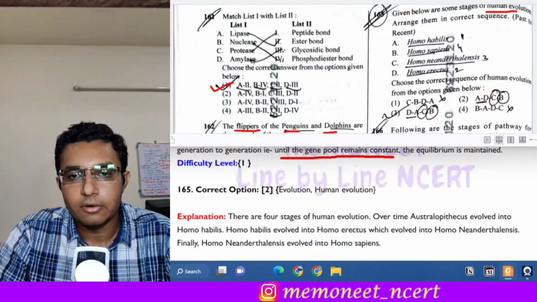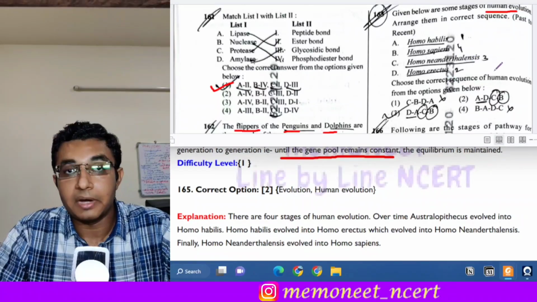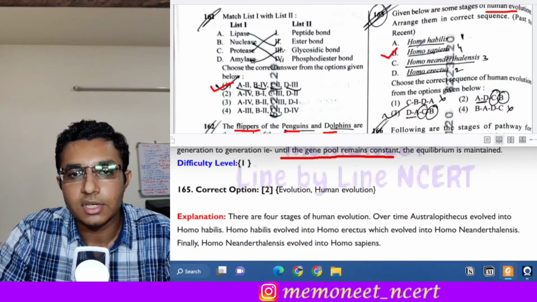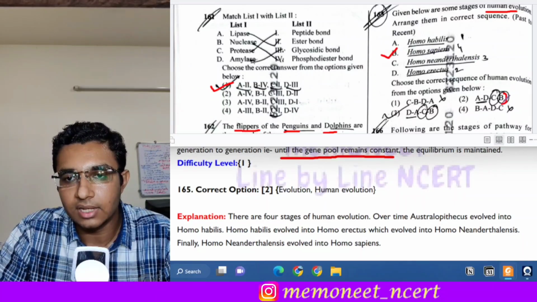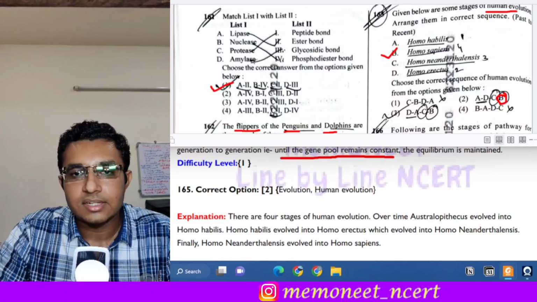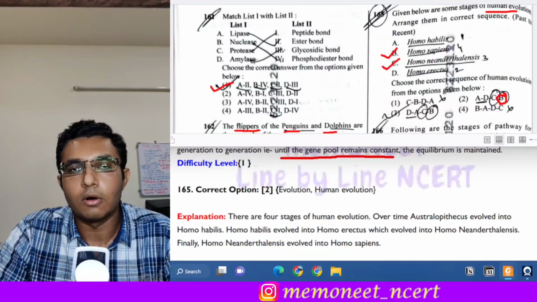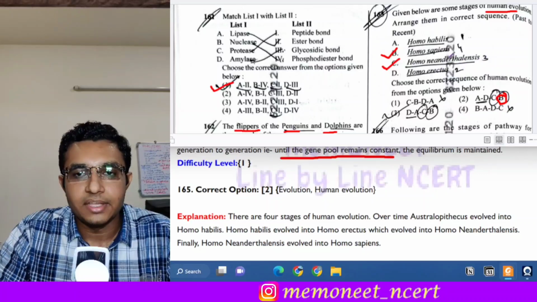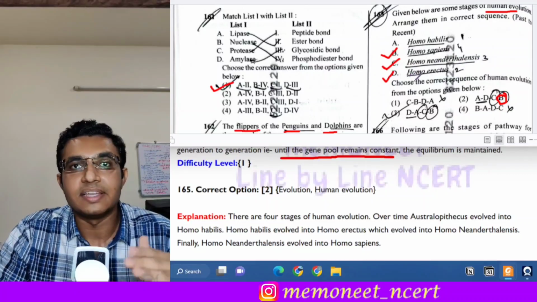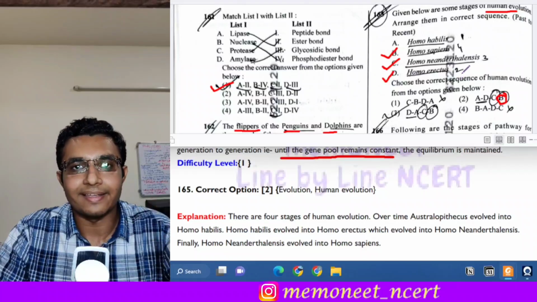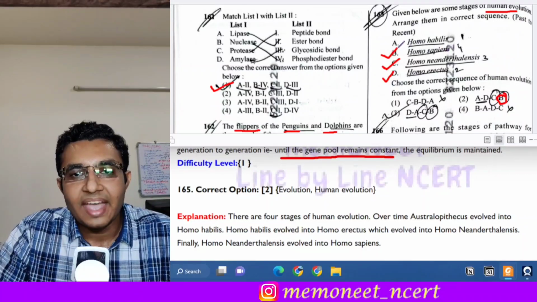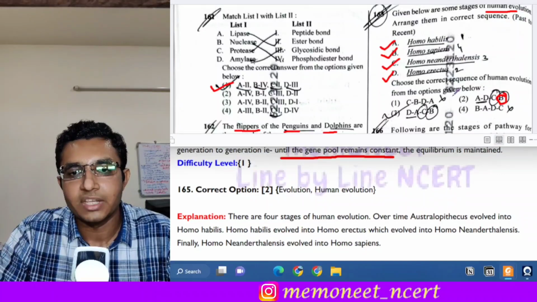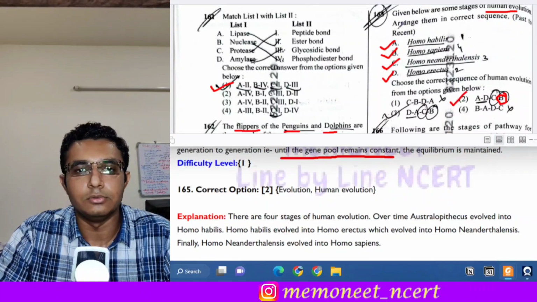The most recent one is Homo sapiens, so Homo sapiens will come last. Next is Homo neanderthalensis, the Neanderthal man, which will come at the third place. Then comes Homo erectus, the erect man, which learned to stand in an erect posture. And the most ancient one will be Homo habilis. So here the correct answer will be option 2.